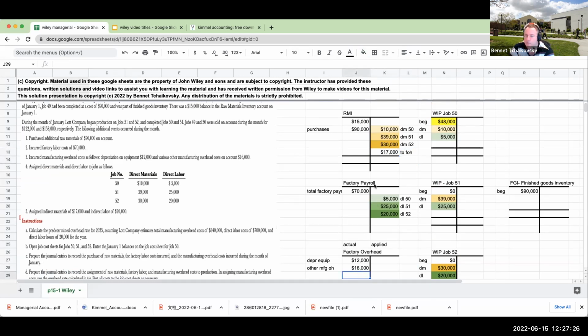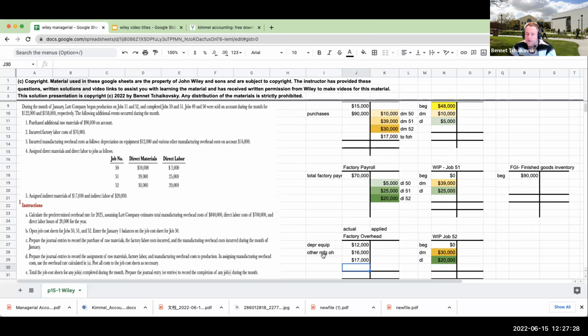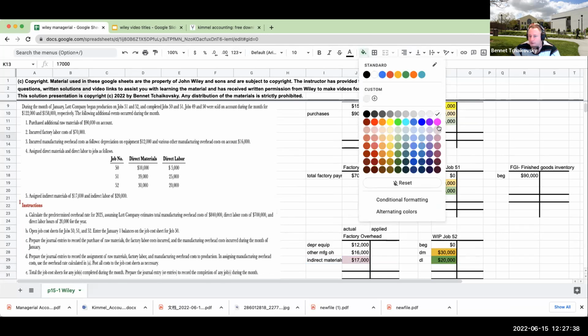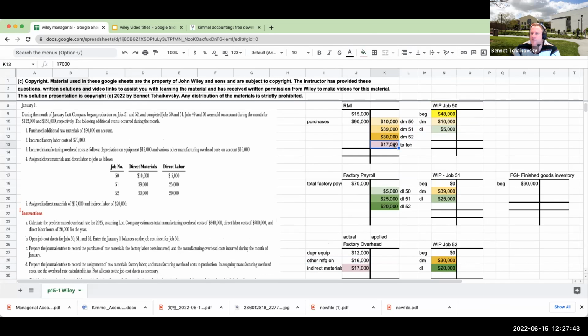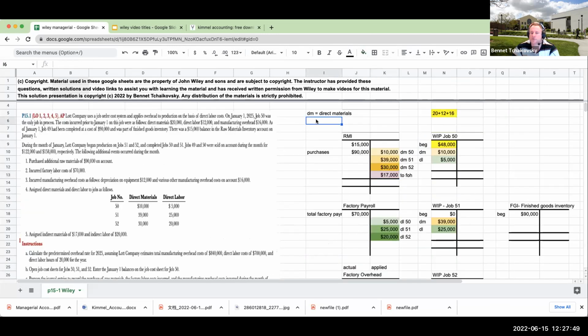So this is going to come right down over here to factory overhead. This is going to be our indirect materials of 17,000. And we can also go through over here and make a nice little coloring book. Why not? It's always fun. Okay, so that is our indirect materials. And we also have indirect labor. Remember, factory payroll is made up of two different components.